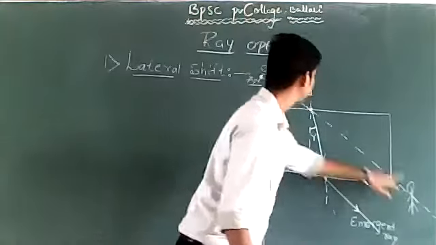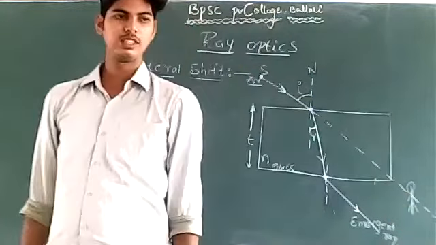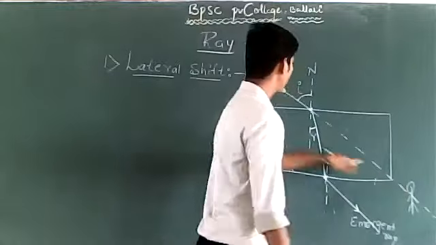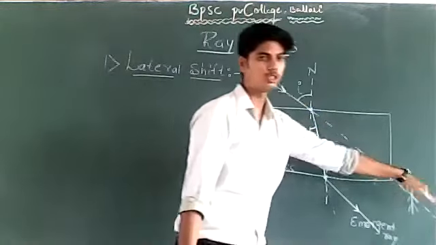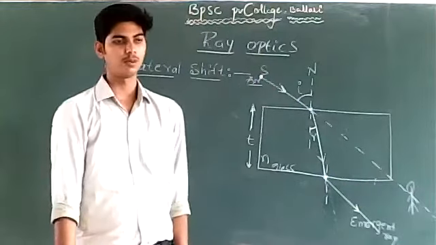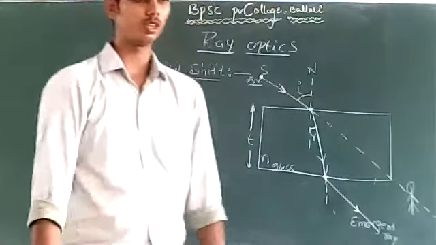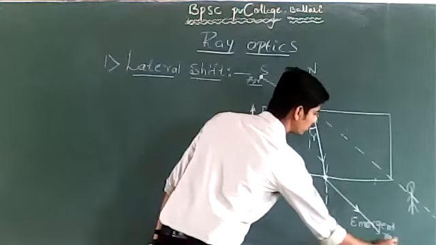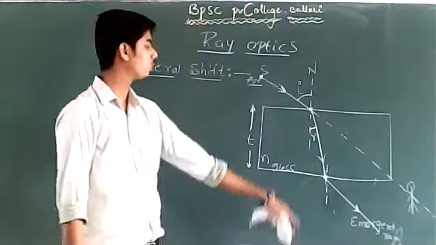If you ask one of your friends to stand here and see the source of light, can this person see the source of light if he stands at this position? Thinking the ray of light travels along the original path, he cannot see it. Instead, he must stand somewhere here. Then he will be able to see the source of light.